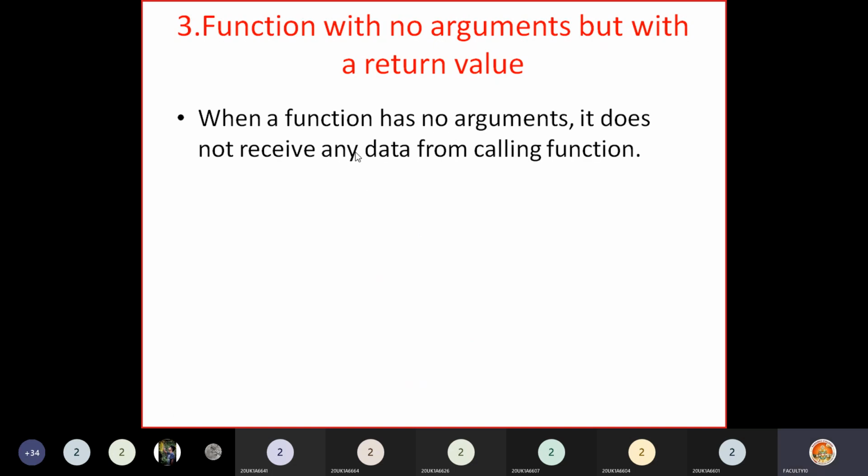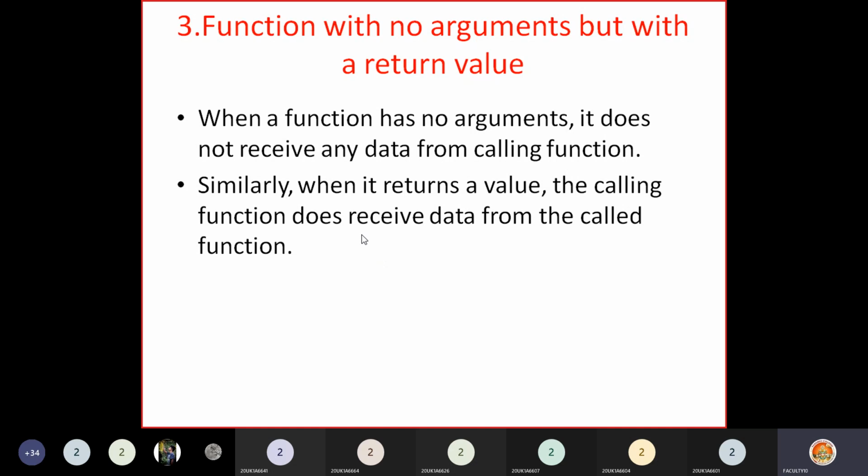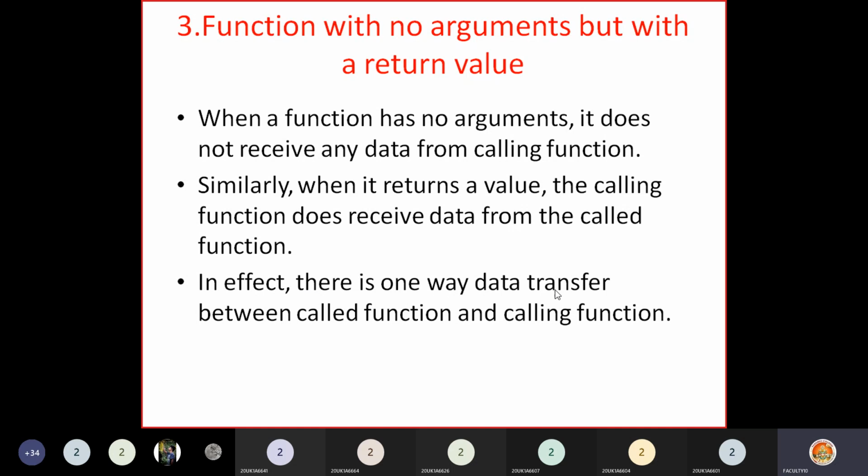When a function has no arguments, it does not receive any data from the calling function. From calling function to called function, no data will be transferred here because there are no arguments. Similarly, when it returns a value, the calling function does receive data from the called function. So in effect, you can say there is one-way data transfer between called function and calling function, only from called function to calling function.